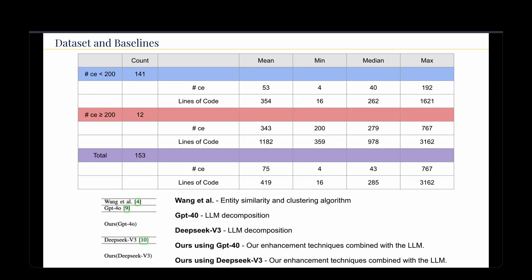So looking at the baselines, right? First we have Wang, which is a proposed approach that utilizes code metrics to assess entity similarity and also uses a multi-view graph clustering algorithm to cluster code entities within header files. And this achieves significant reductions in recompilation times. However, manually designed code similarity metrics cannot accurately capture the functional relationships of code entities. And then we have these 2 models, GPT-4o and DeepSeek V3, that we'll be using alongside our hybrid approach, which is going to use each of those as well, combined with our approach.